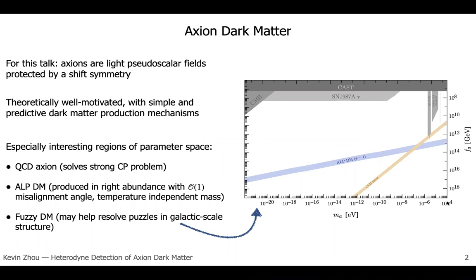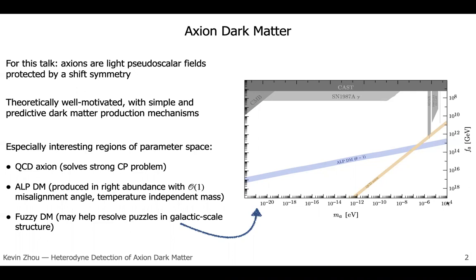These fields are theoretically well motivated in that they appear in many UV completions of the Standard Model, and cosmologically they have a simple and predictive dark matter production mechanism, namely the misalignment mechanism. Here I've shown the axion mass versus the Peccei-Quinn symmetry breaking scale Fa, and there's a wide range of parameter space allowed for these kinds of particles. However, there are a few especially interesting regions of parameter space I want to highlight.